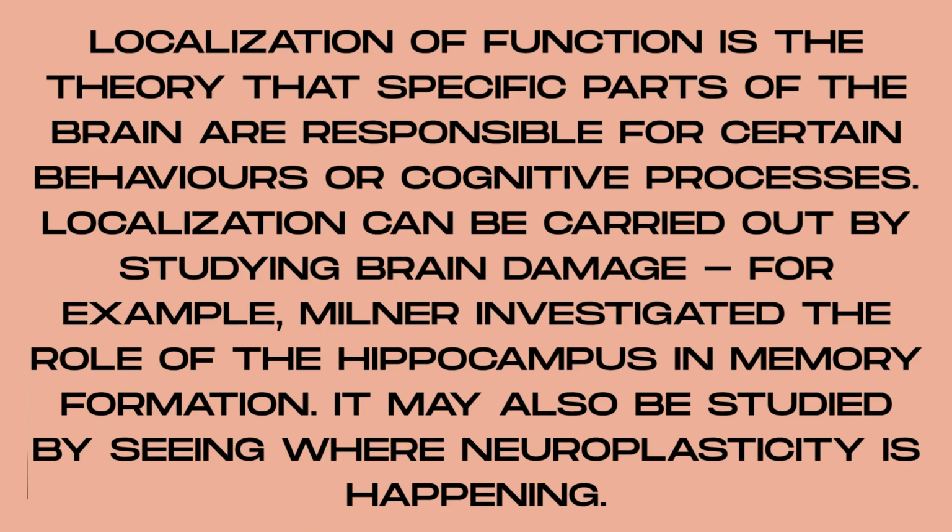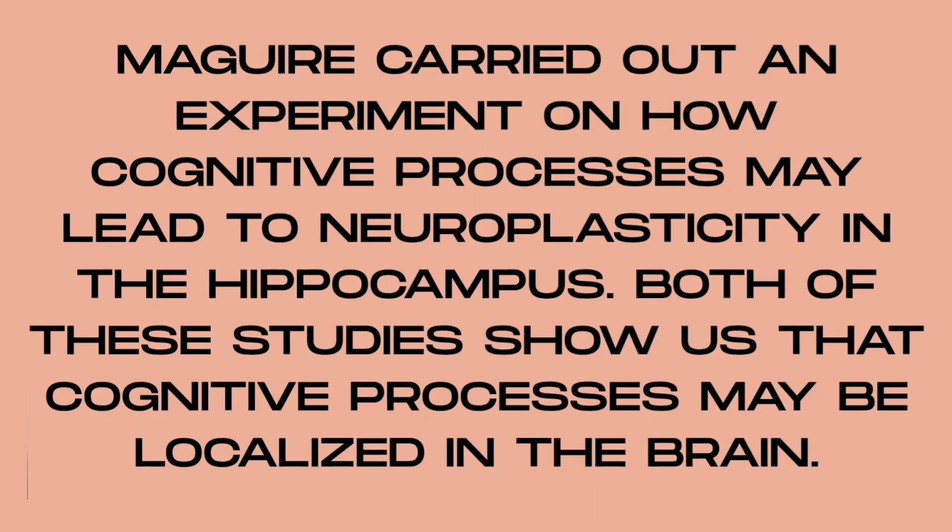Localization can be carried out by studying brain damage. For example, Milner investigated the role of the hippocampus in memory formation. It may also be studied by seeing where neuroplasticity is happening. Maguire carried out an experiment on how cognitive processes may lead to neuroplasticity in the hippocampus. Both of these studies show us that cognitive processes may be localized in the brain.